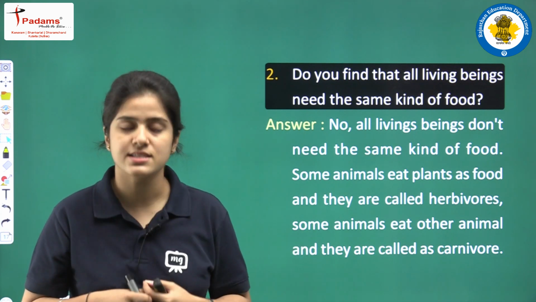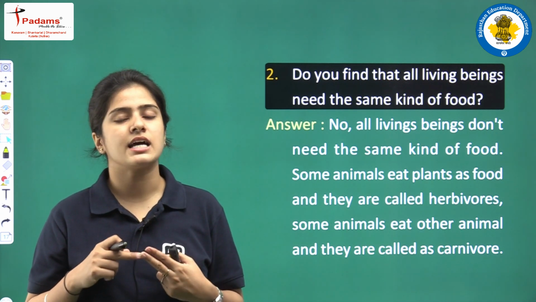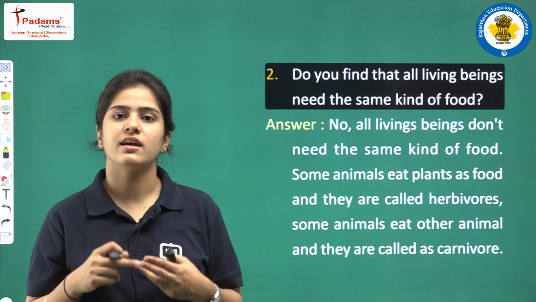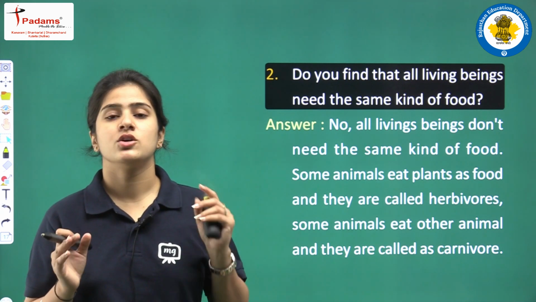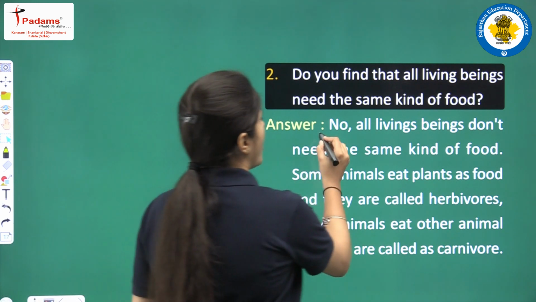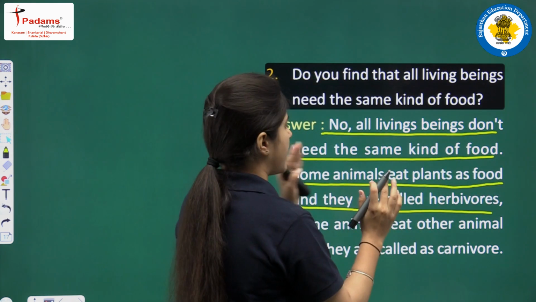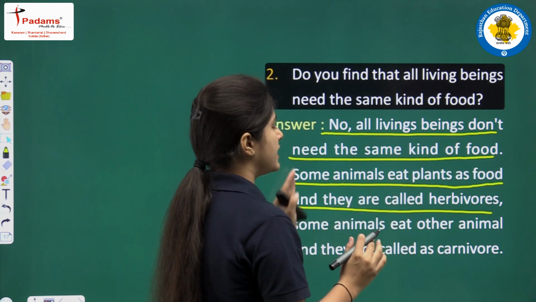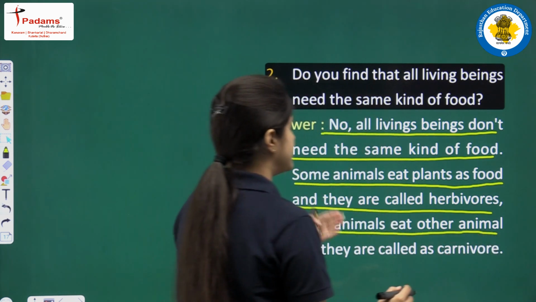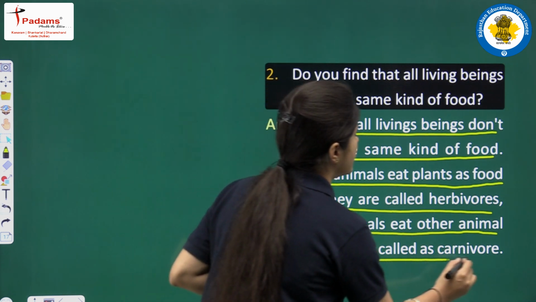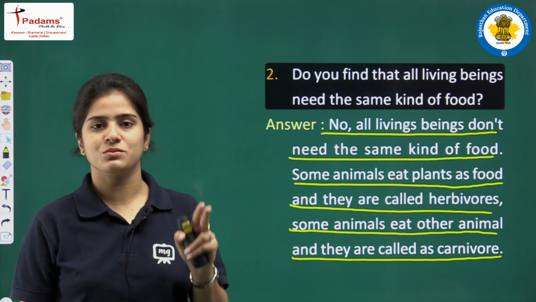The organisms that are eating plants are called herbivores. Organisms that are eating animals are carnivores, and there are some organisms that are eating both, so those are omnivores. So the answer is no. All the living beings do not need the same kind of food. Some animals eat plants as food and they are called herbivores, while some other animals eat other animals and so they are called carnivores. Okay, bachcho? So this was your question number 2.